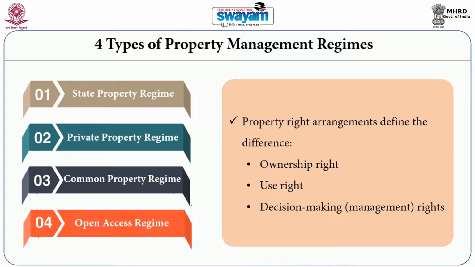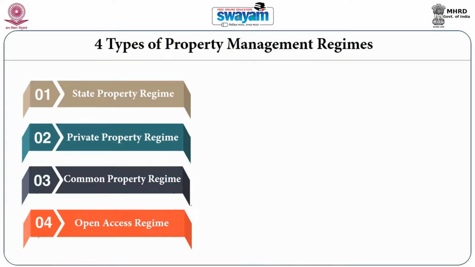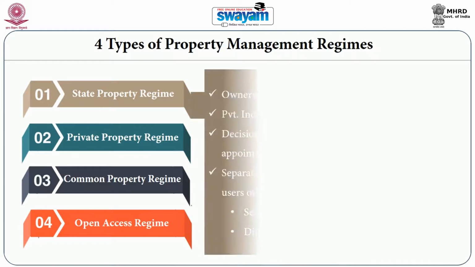Under different management regimes, different kinds of agencies and individuals take up these rights: the use rights, ownership rights and the decision making rights. So, let us see how these different kinds of resource management regimes are different, and how these three important rights, the ownership right, the use rights and the decision making rights, are different in these kinds of management regimes. Let us first discuss the state property regime.